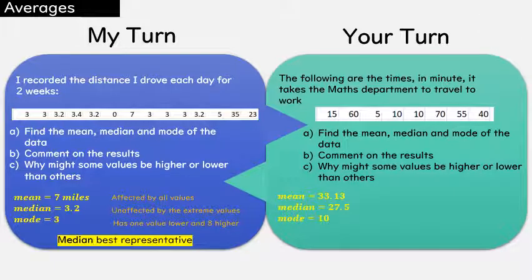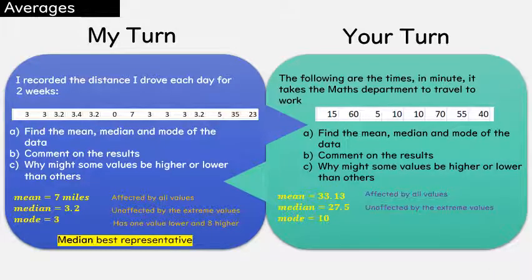So from the question you've just done, you should have got the mean is 33.13, the median is 27.5, and the mode as 10. So looking at the values, we've got 15 minutes travelling to work, 60 minutes travelling to work, 5, 10, 10, 70, 55 and 40. So a real big range there. The mean seems to be a lot higher than the median or the mode because it's taken in all values. So it's taken in the 70, which was quite an extreme value.